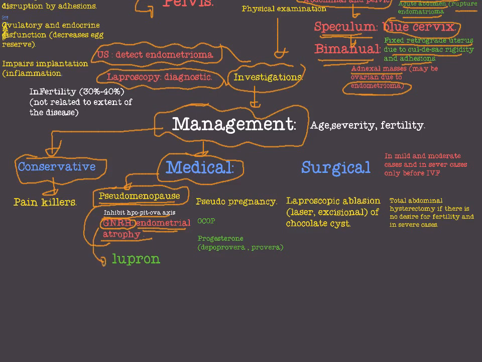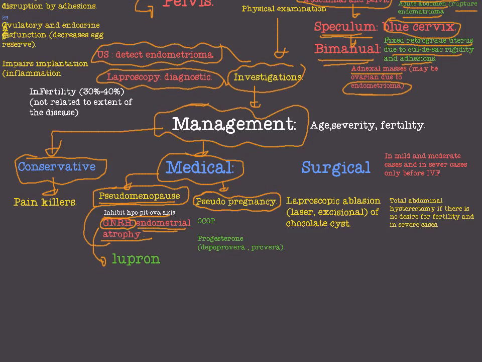Okay, the second choice, or it is not a second choice by order, but another choice of treating endometriosis medically is pseudo-pregnancy drugs. We also want to reach a status that is similar to pregnancy, where we have no menstruation.